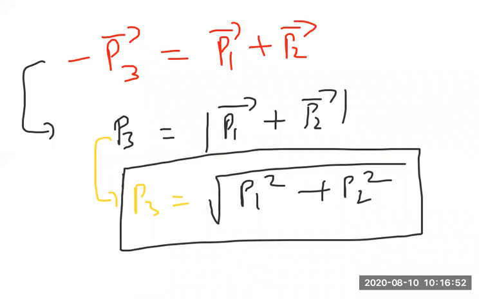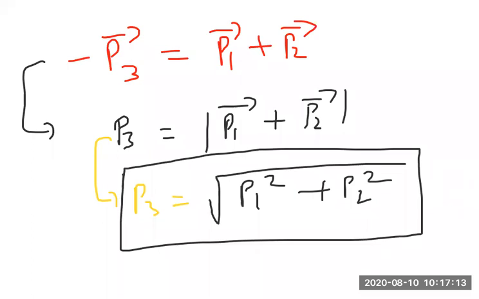This is the momentum of the third body. When a bomb explodes into three parts, the third part's momentum is P3. P3 is equal to square root of P1 square plus P2 square. This is the momentum of the third part of the explosion.